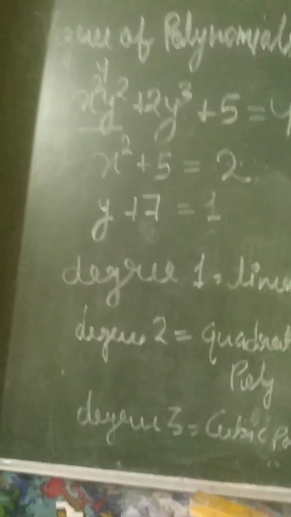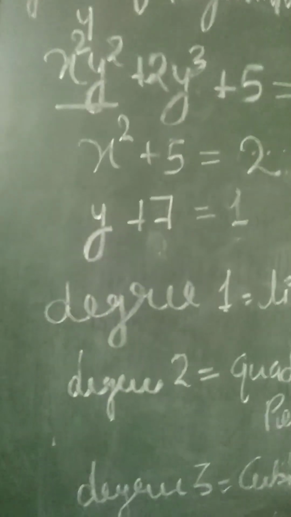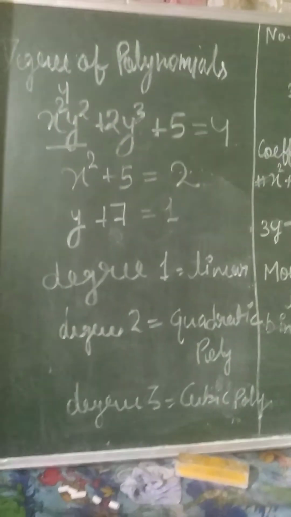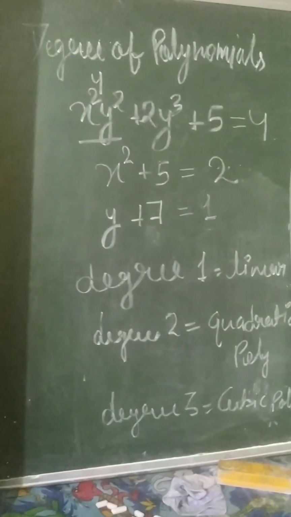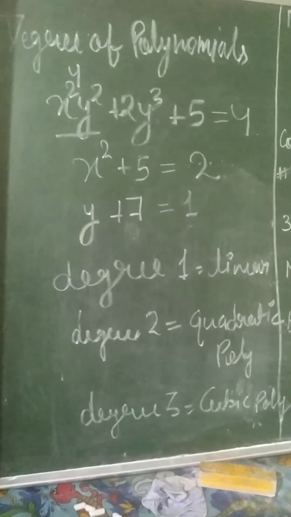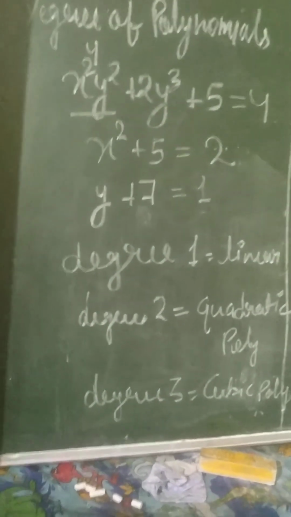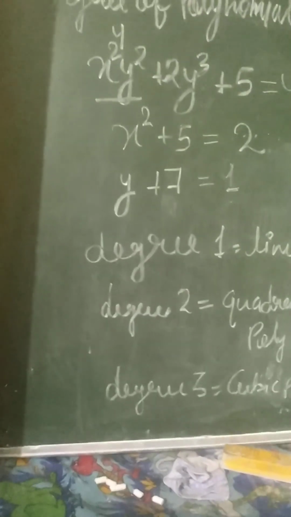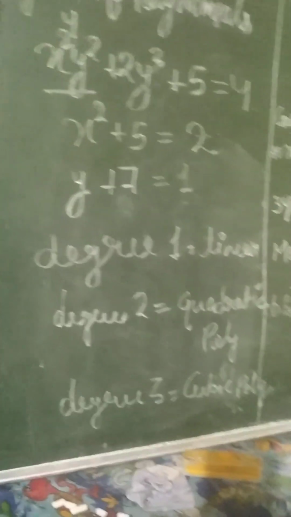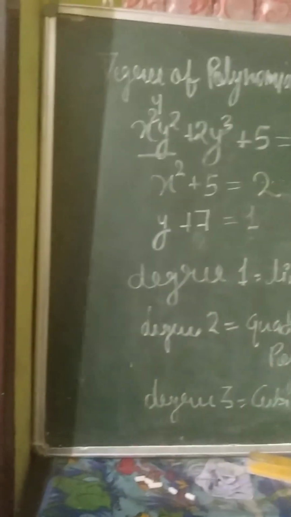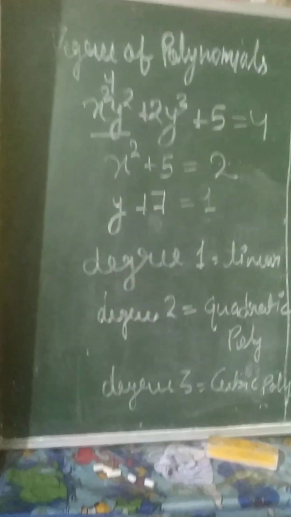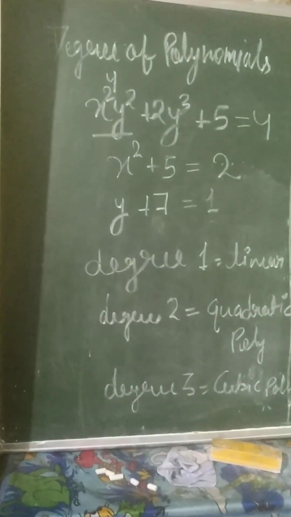Degree is the maximum power of the variables. If in one term there are 3 variables or 2 variables, we add the powers of those variables, then we take out the maximum power of the polynomial. I think you got it. So I am sending you the PDF, as I told you. You will do exercise 2.1. That is your homework for today also.